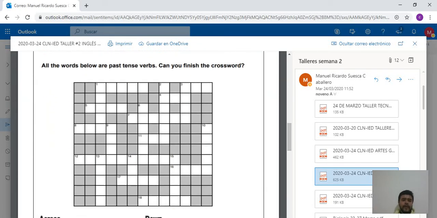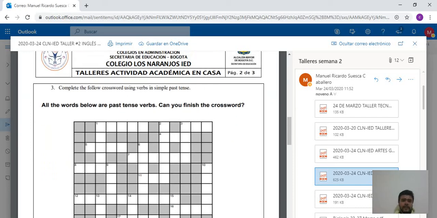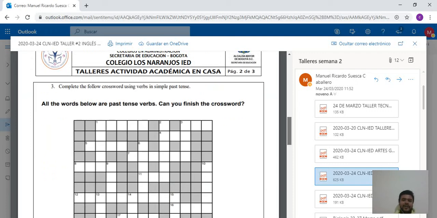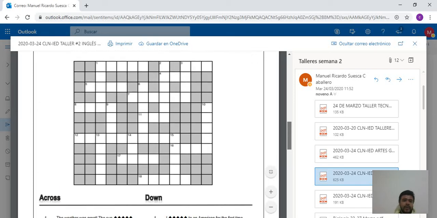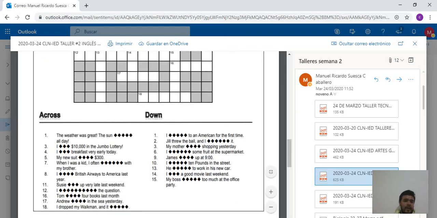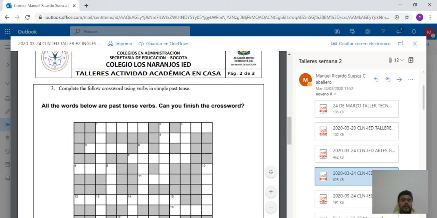Remember the translation I explained to you. The third one is this crossword. And you have to use this sentence to complete. In this case, these spaces mean the word that you have to use. For example, the weather was great. The sun all day. We're talking about the first across. So the first across is here. Maybe it's shine, shine. Ah, yes. So in this case, you have to complete here shine, the verb.